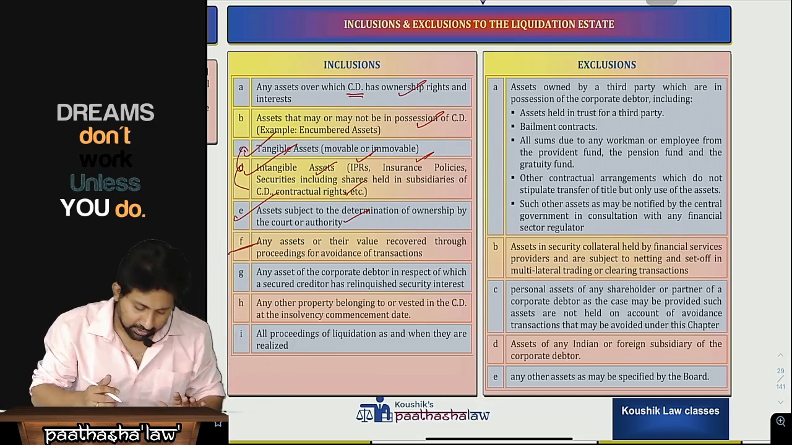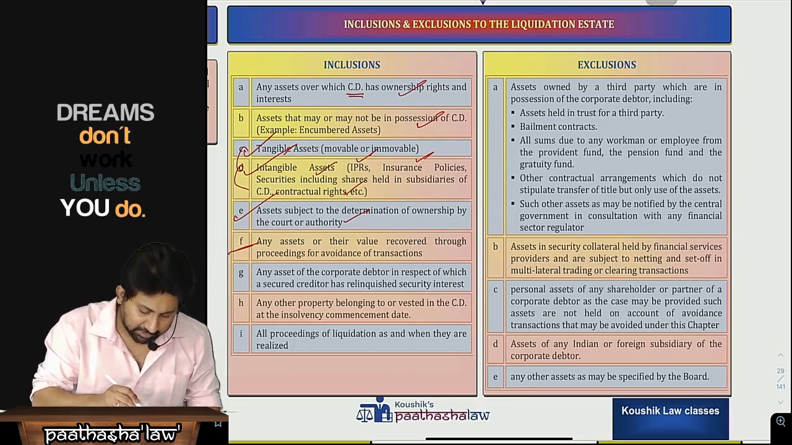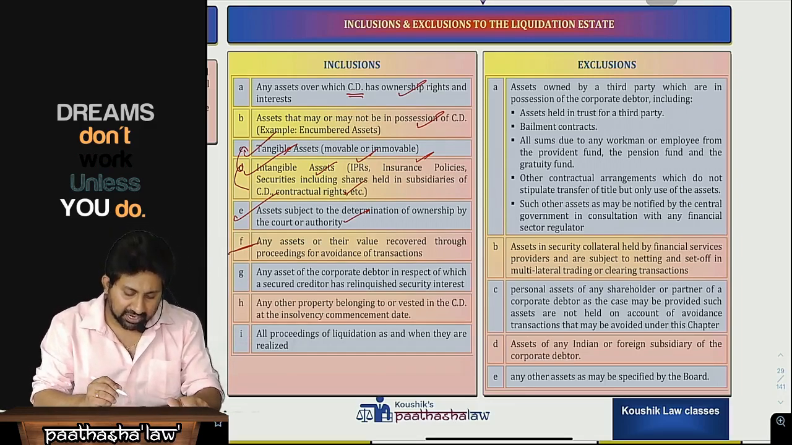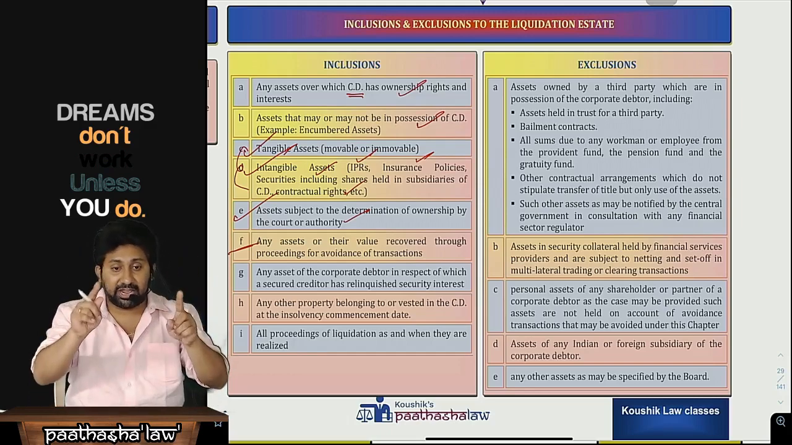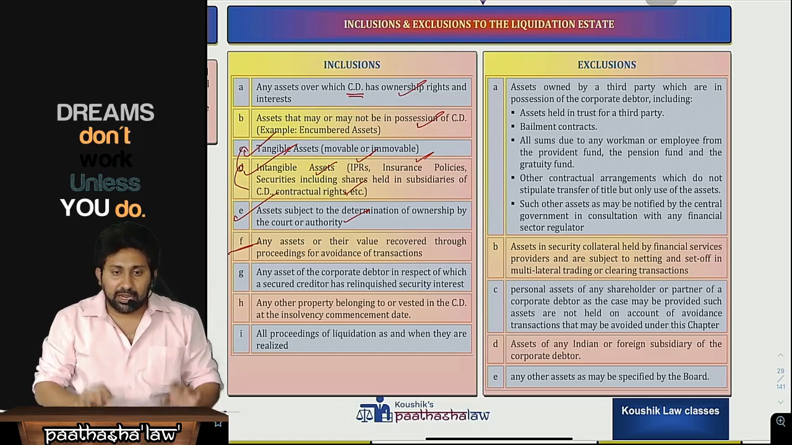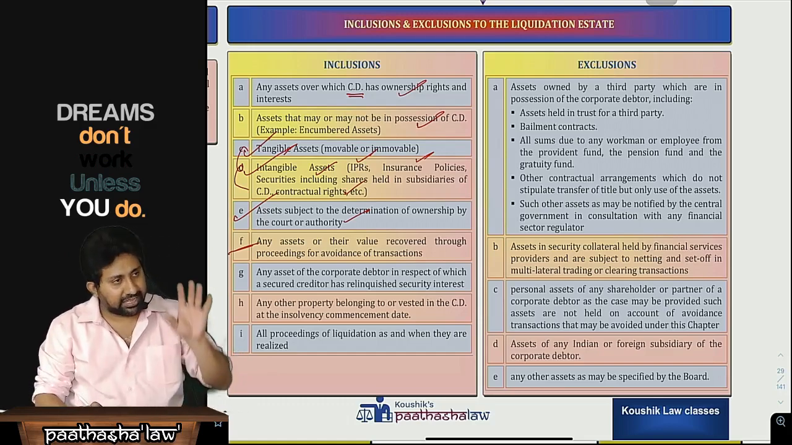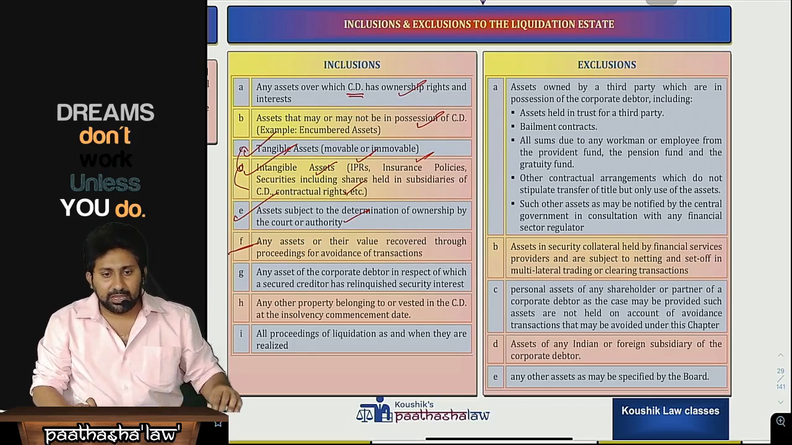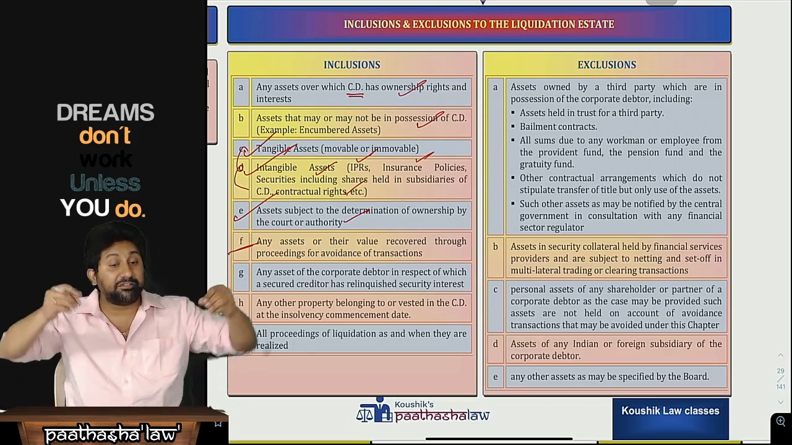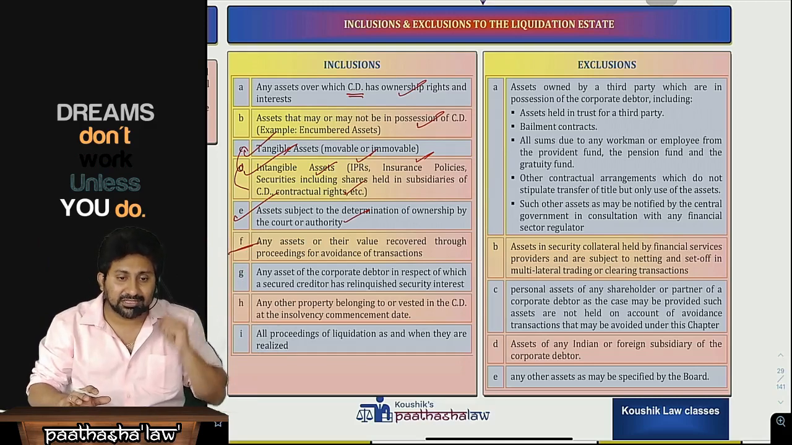Any asset of the corporate debtor in respect of which a secured creditor has relinquished the security interest. Sir, what is this? This point we will read again, but I will explain here. There is a corporate debtor, and an asset belongs to that corporate debtor, in respect of which the secured creditor has relinquished the security interest. Sir, what is this concept?